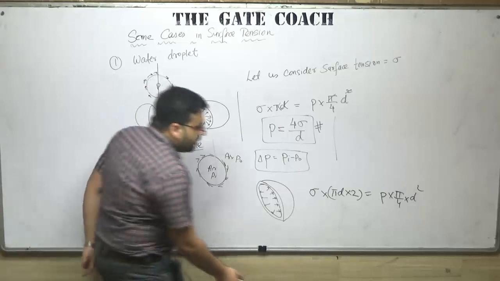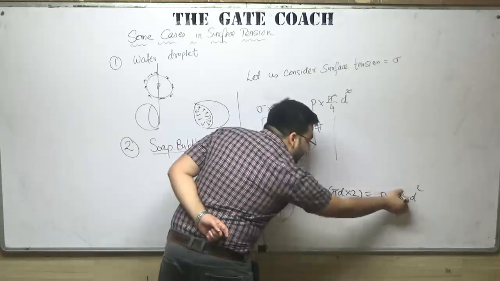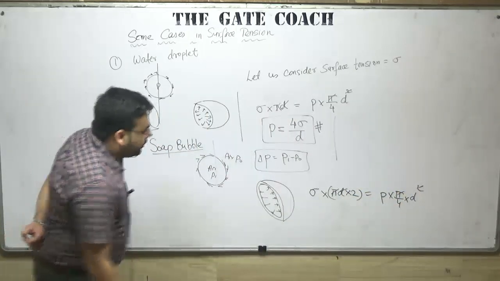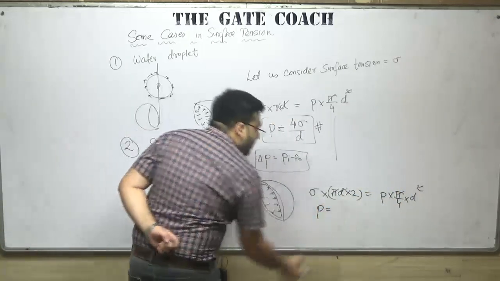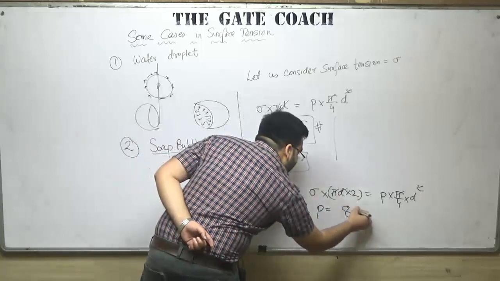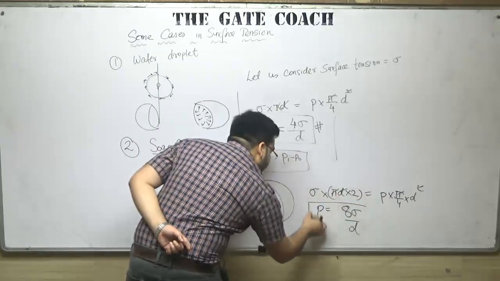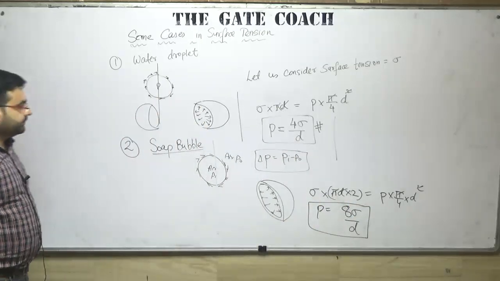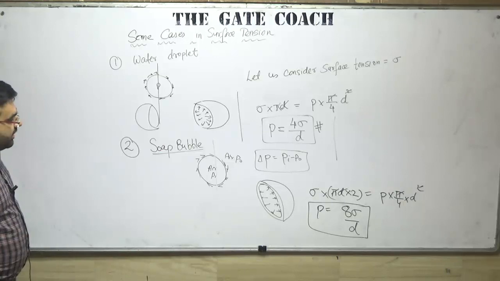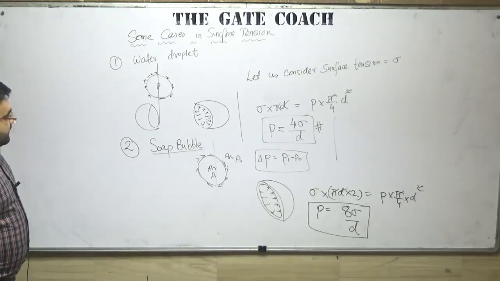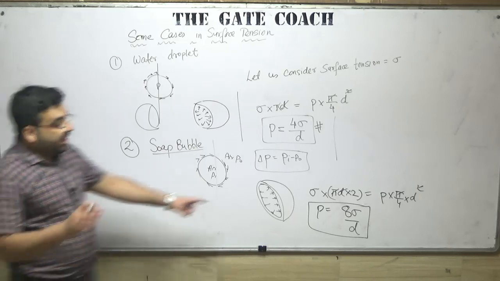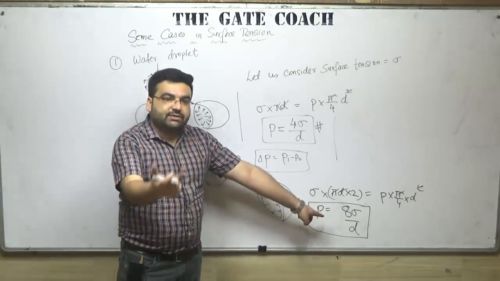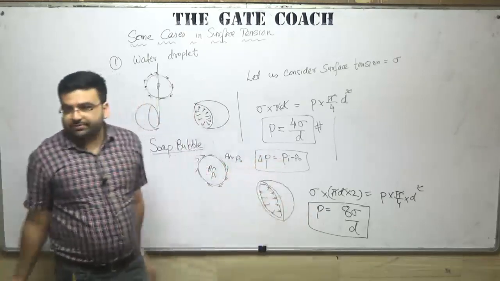Clear? Pi will get cancelled out, d will get cancelled out. So P will be equal to 8 times sigma divided by d for a soap bubble. What does it mean? It means that if the pressure is greater than 8 times sigma by d, the bubble will burst.